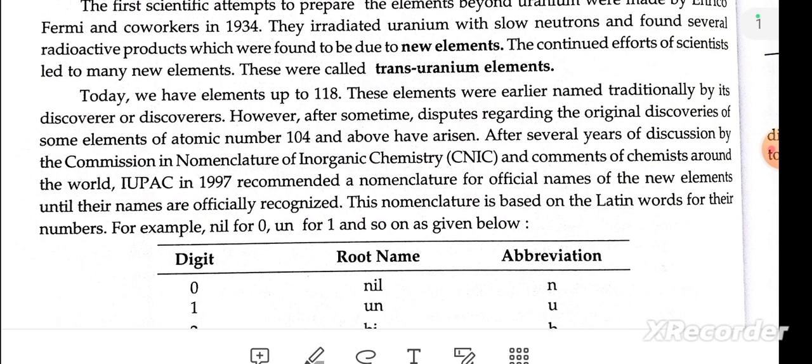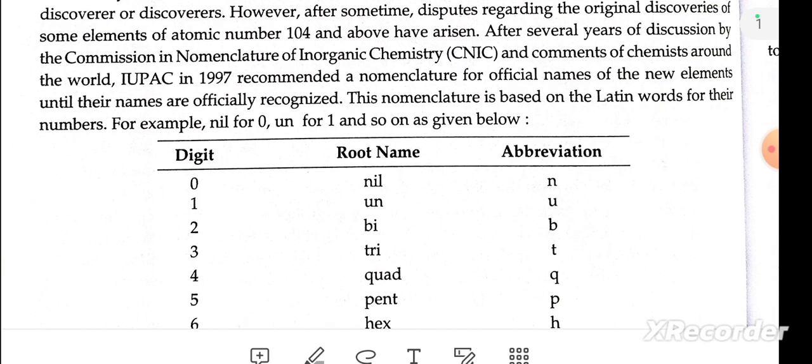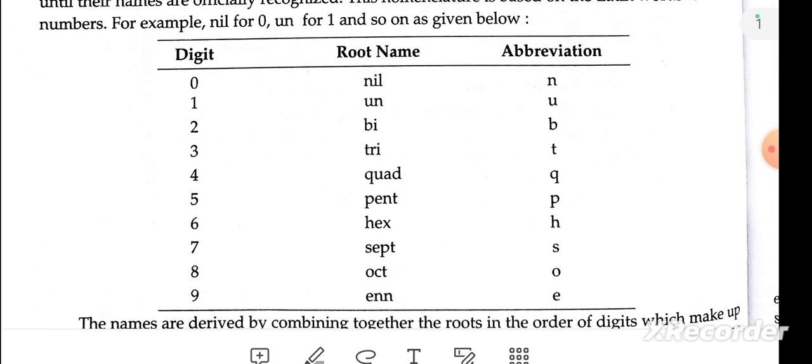After several years of discussion, the Commission on Nomenclature of Inorganic Chemistry and chemists around the world, IUPAC in 1997 recommended a nomenclature for the official names of the new elements until their names are officially recorded. This nomenclature is based on the Latin words for their numbers, for example nil, 0, and un, 1, and so on.